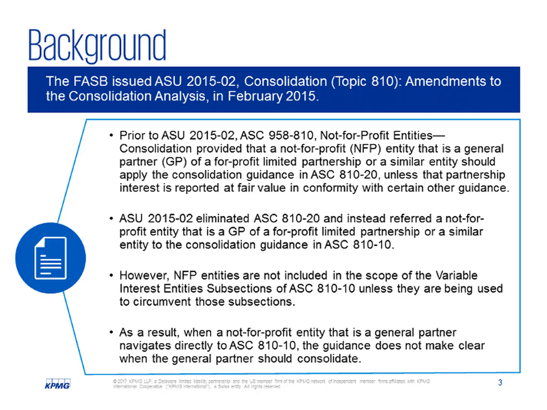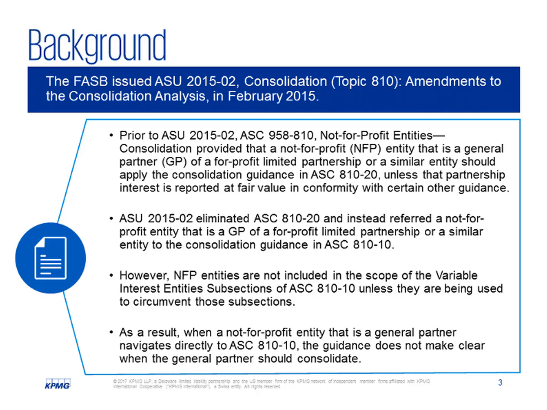Before we begin, Annie, can you help us understand why the FASB issued ASU 2017-02? Sure, John. As you know, when a for-profit reporting entity performs a consolidation analysis, it must first evaluate whether an entity is a variable interest entity. If so, the variable interest entity consolidation guidance applies. If not, the voting interest entity consolidation guidance applies. However, when a not-for-profit entity performs a consolidation analysis, it generally applies the voting interest entity consolidation model because the variable interest entity provisions of the consolidation guidance do not apply to not-for-profit entities.